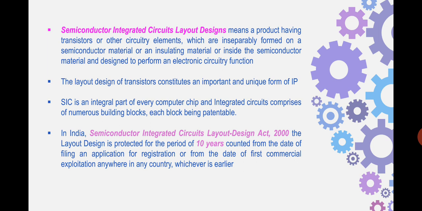So in our consequent sessions we are going to study this act in more detail to understand the nitty-gritties involved in it. So till now we have gone through the important IPRs of patent, copyright, trademark and industrial design, and today we looked at other kinds of intellectual property rights, which are geographical indications, trade secrets, biodiversity and semiconductor integrated circuit layout designs.